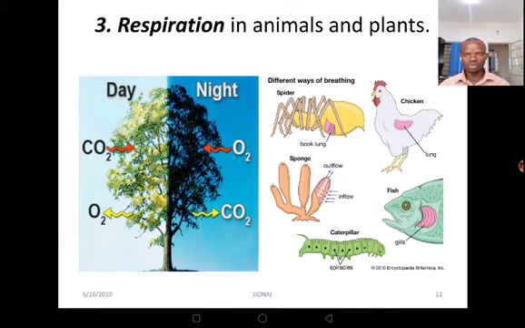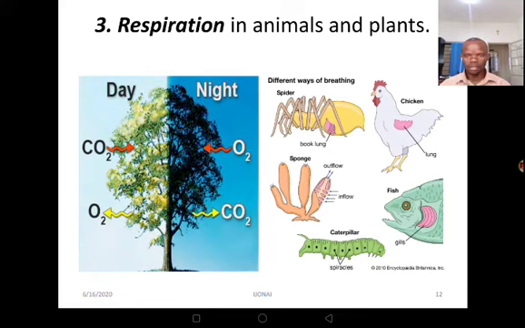This diagram is trying to compare what happens during day and what happens during night. Here we realize that for the case of plants, during day they take in carbon dioxide, and this is majorly for photosynthesis, just because during day we have sunlight. Then at night, carbon dioxide is given off by the plants from respiration.